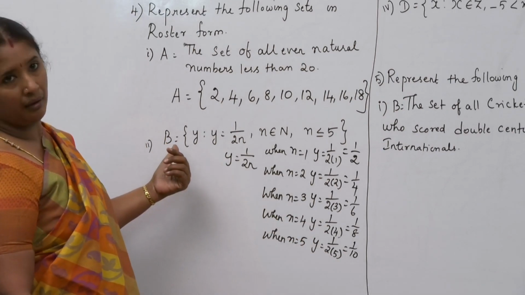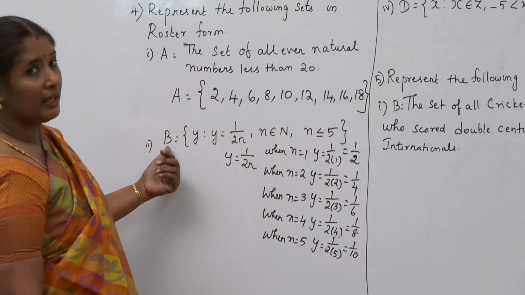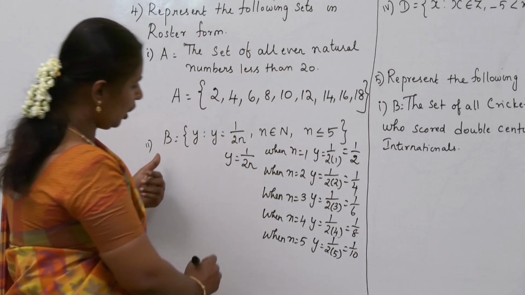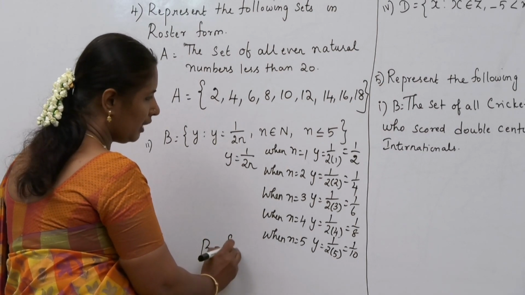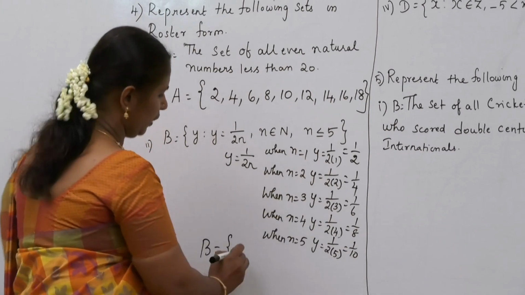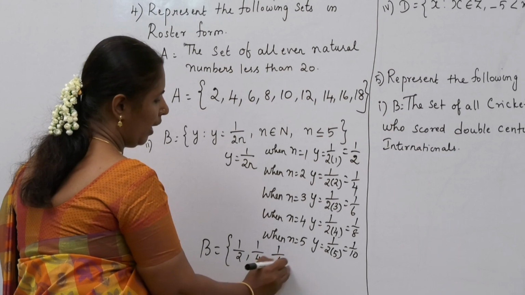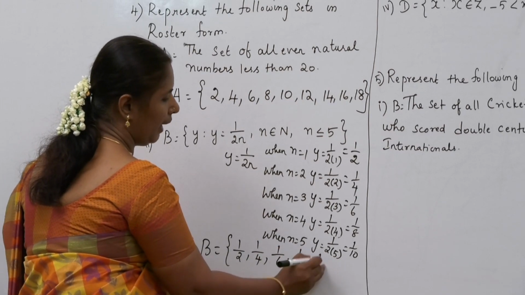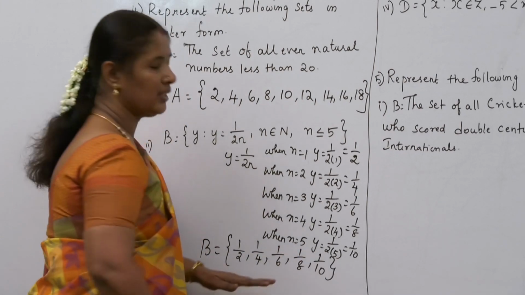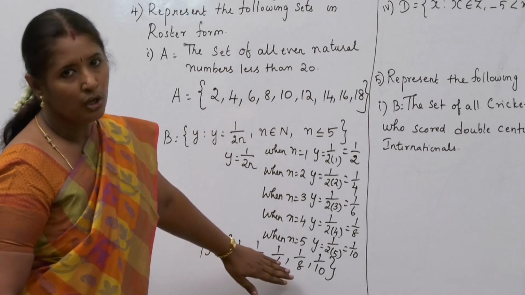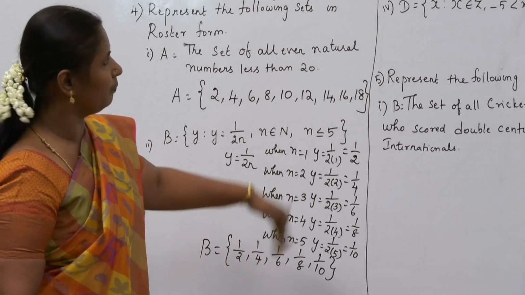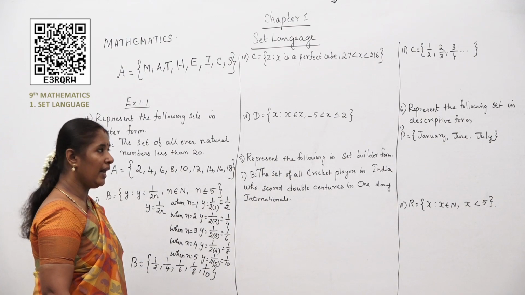So what is the representation of the set given over here? B. So you have to write B is equal to, list the elements: 1 by 2, 1 by 4, 1 by 6, 1 by 8 and 1 by 10. This is how you have to write it in roster form. Clear with that, children? Now moving on to the next problem.